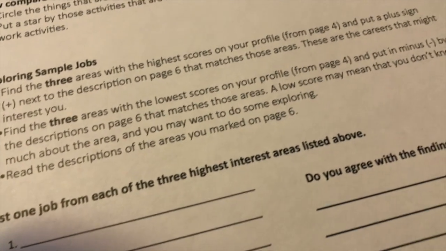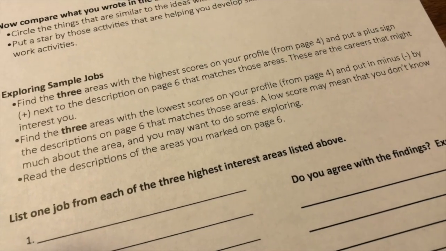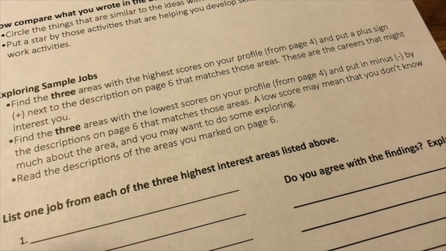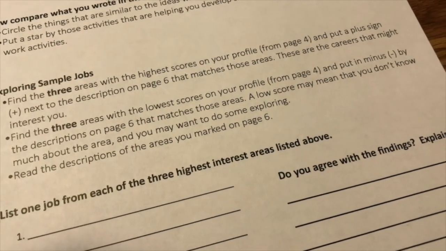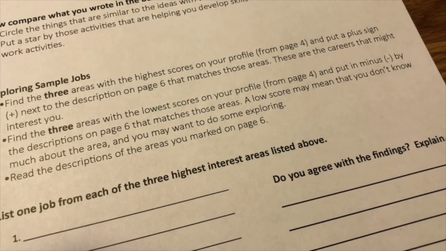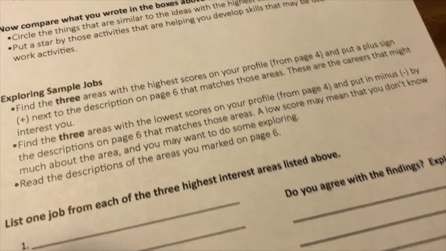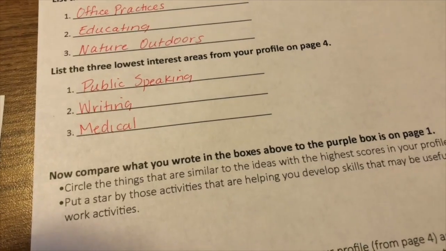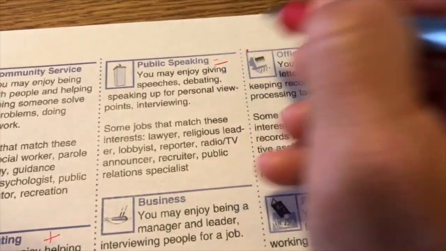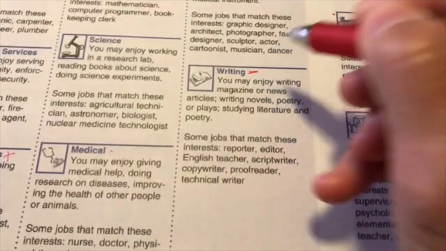And then it says, find the 3 areas with the lowest scores on your profile and put a minus by the descriptions on page 6 that match those. A low score may mean that you don't know much about this area, or you might want to do some exploring. So my lows are public speaking, writing, and medical. So you're going to go through yours and you will put minuses by the ones that are low on yours.